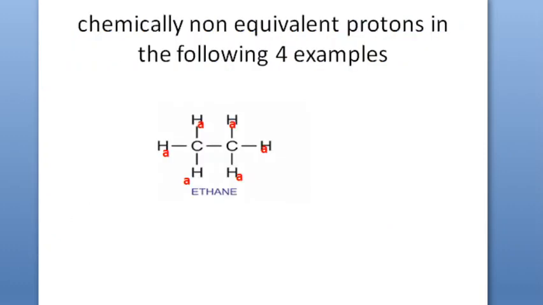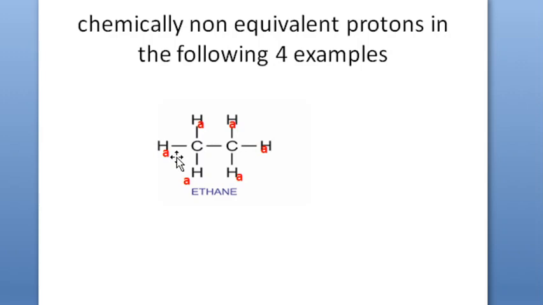Similarly, have a look at these examples. Ethane. In the case of ethane, what is the chemical environment of any hydrogen you take? All hydrogens are equivalent here, because the extreme left hydrogen experiences C2H5, the extreme right hydrogen also experiences C2H5, and the top hydrogen also experiences C2H5.